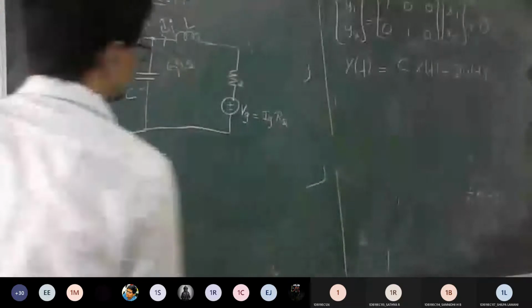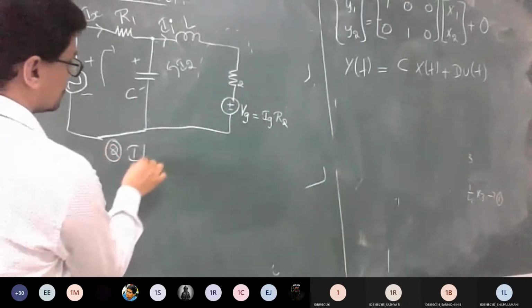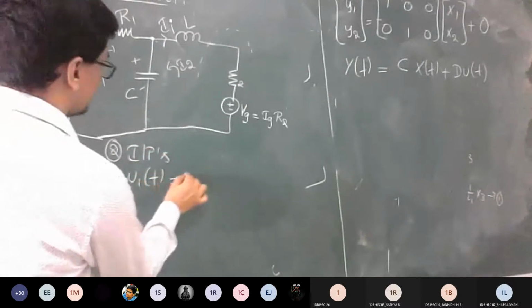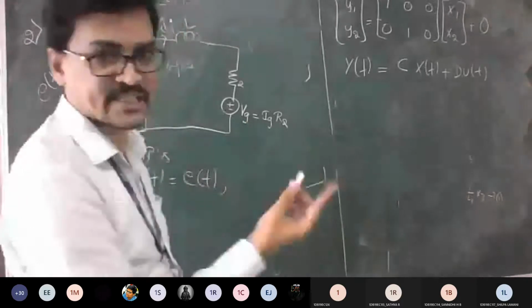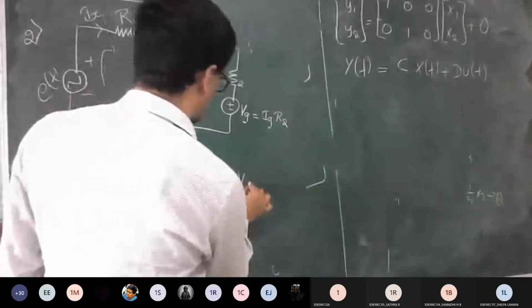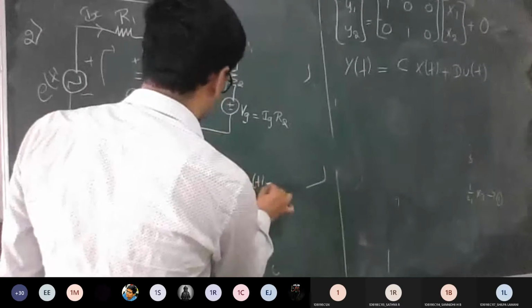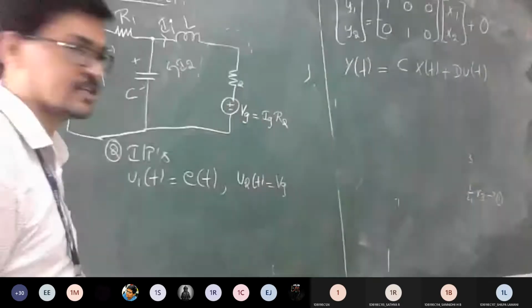So you can consider two inputs, as we said. One is U1 of t, which you can call E of t, and the other is Vg or Ig, anything you can consider. So U2 of t is nothing but Vg. Two inputs.